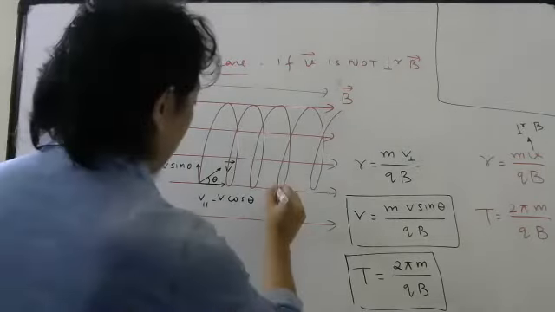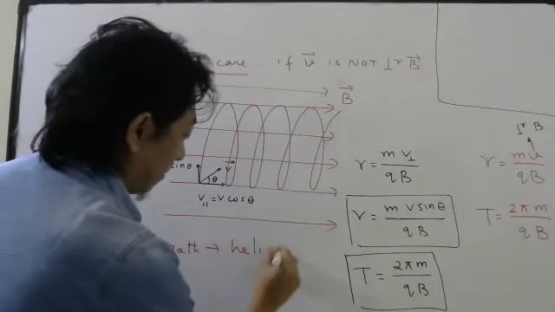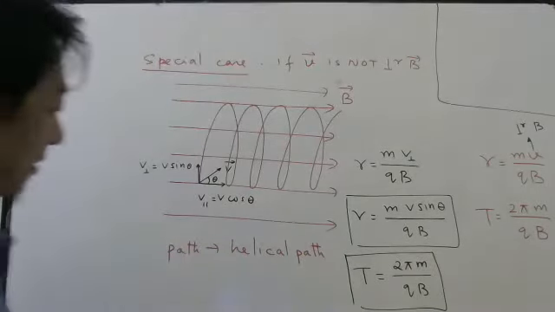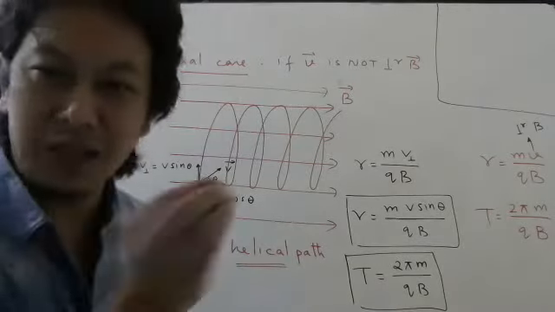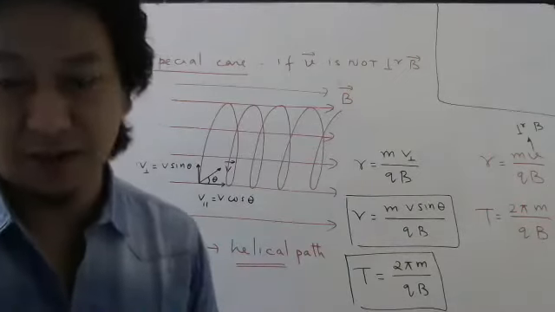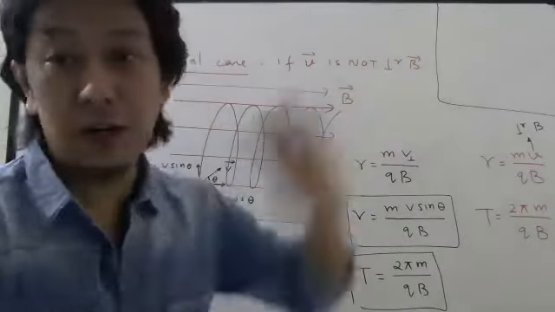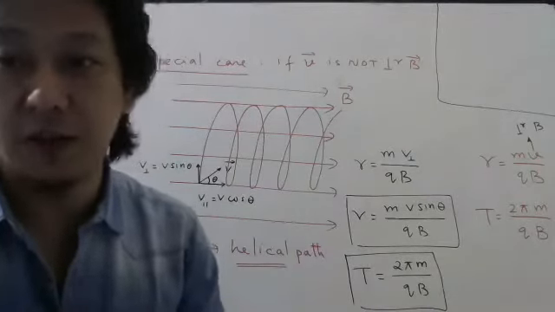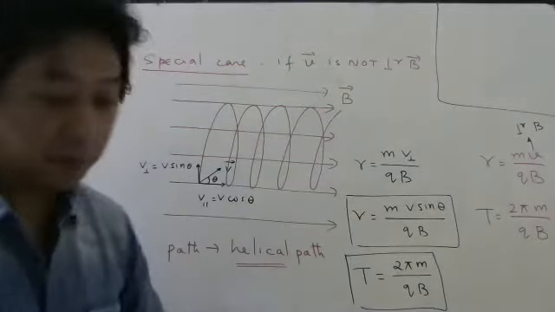So the path will be, we write it as a helical path, or as Tanuj is saying, spiral also we can say. But for exam purposes, remember this name: helical path. A 1 mark question is asked on this only. They will ask you what kind of path it makes when the velocity vector is not perpendicular to the magnetic field. Again, read the question properly. Sometimes they will say it is perpendicular, then you have to say circular. If it is not perpendicular, it moves in a helical path.